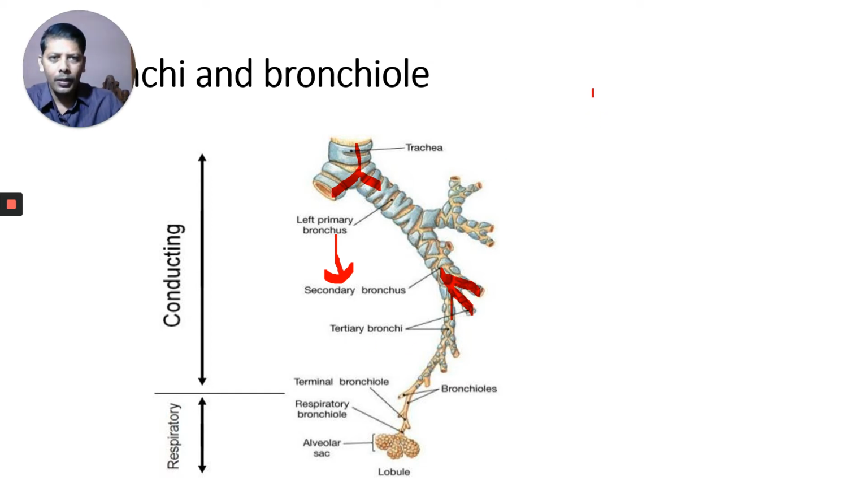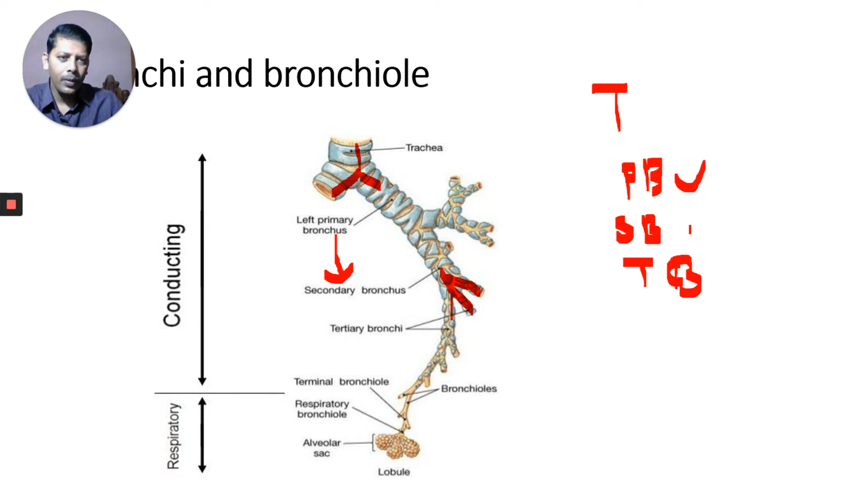How many bronchi are there? Trachea first, then primary bronchus, then secondary bronchus, then tertiary bronchus. Three types of bronchi are there: primary bronchi, secondary bronchi, tertiary bronchi. Observe here, the tertiary bronchi again divide and form some other structures, which are not shown here.